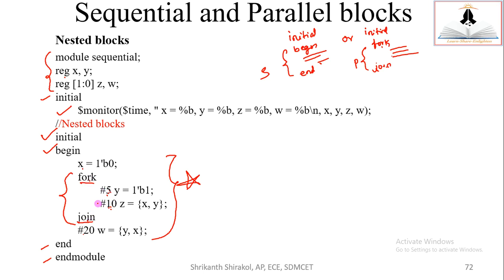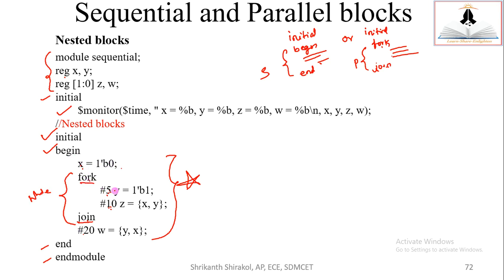Now what's the meaning of it? The execution starts, the initial block is encountered, it's a sequential block. When begin is encountered, the meaning is execute one by one, that is sequential. X is equal to 0 executes at 0 simulation time, that is also fine. After that, this is treated as a single whole, fork and join.